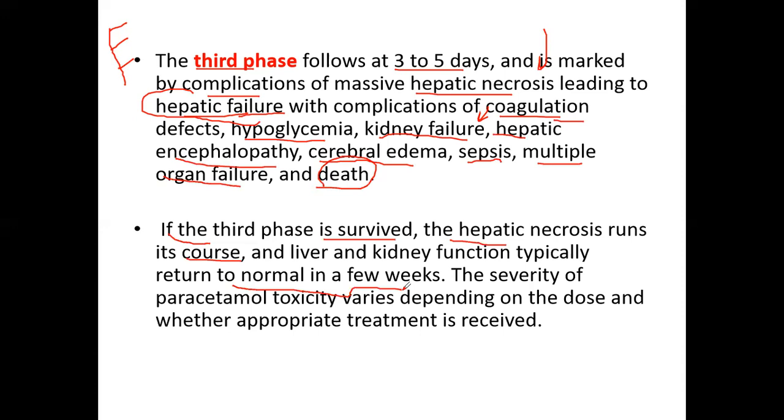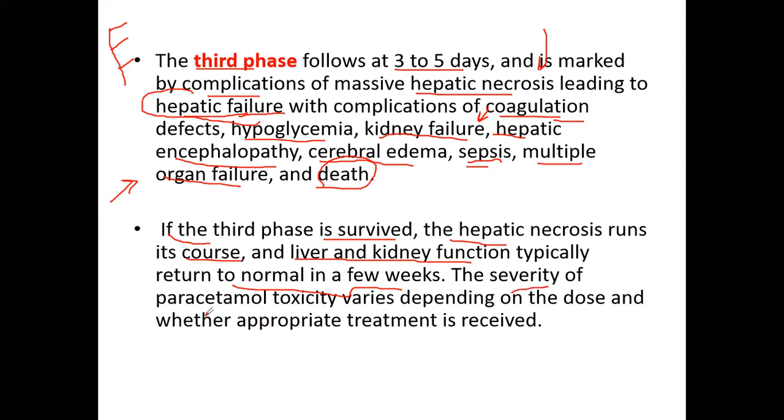So in the phase 2, there is some minor damage to the liver as well as to the kidney. While in the phase 3, there is the severe damage to the liver. और फिर उसमें न सिर्फ लीवर को damage होता है बल्कि different kidney failures भी हो सकते हैं। इसमें further सेप्सिस भी हो सकता है। इसके अलावा multi-organ failures भी हो सकती हैं और eventually death होता है। लेकिन अगर कोई बंदा phase 3 survive करता है, तो लीवर और किडनी का normal function they will come back to its normal function after some weeks.